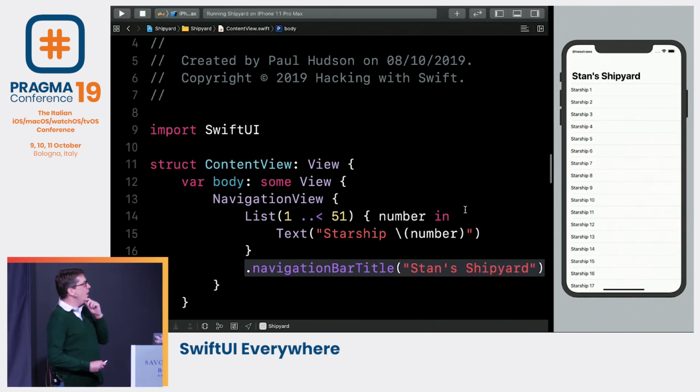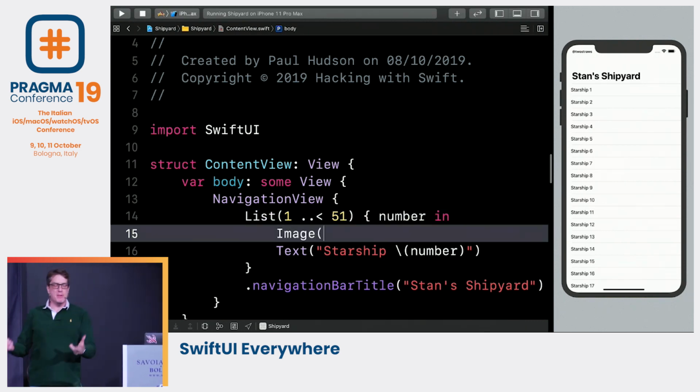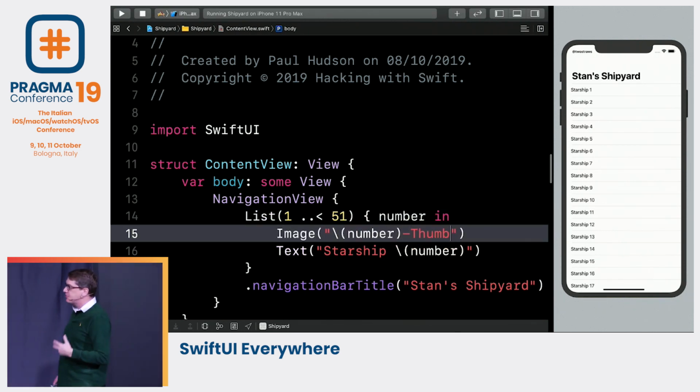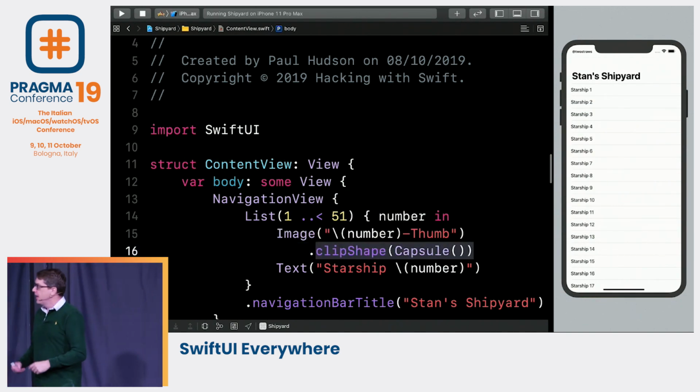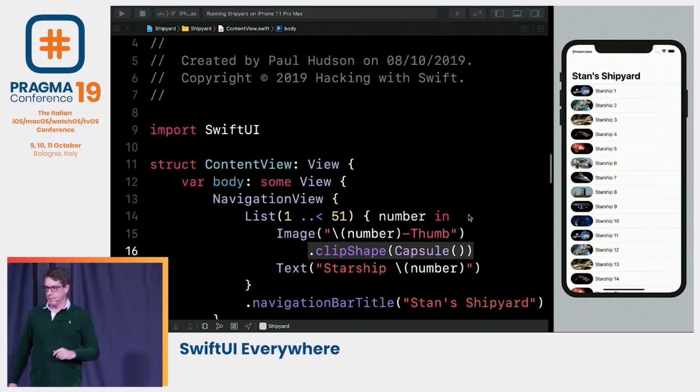We could say, hey, it looks quite boring as it is. How about we add some images to this thing? We can say, get the image for our ship number, the thumbnail. Then use a clip shape using a capsule. And it'll snap in and look great straight away. Great, there's our list done. How about a detail screen?